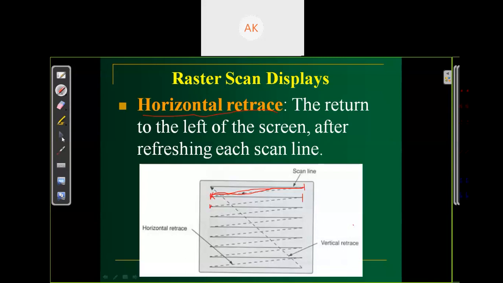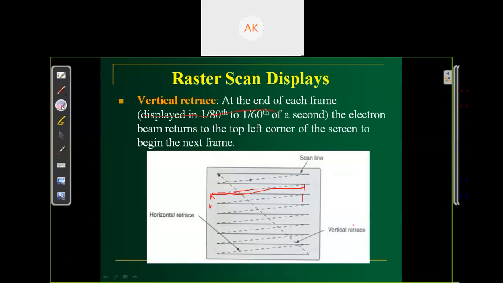In the same way, vertical retrace. Vertical retrace is the same as horizontal retrace, but after completing the frame, when we have scanned all the lines of the screen and reached the last point of the last line, we go back to the initial point of the display, the top left point.